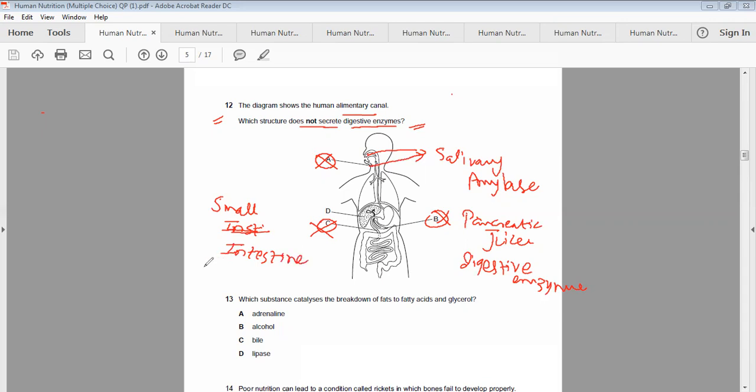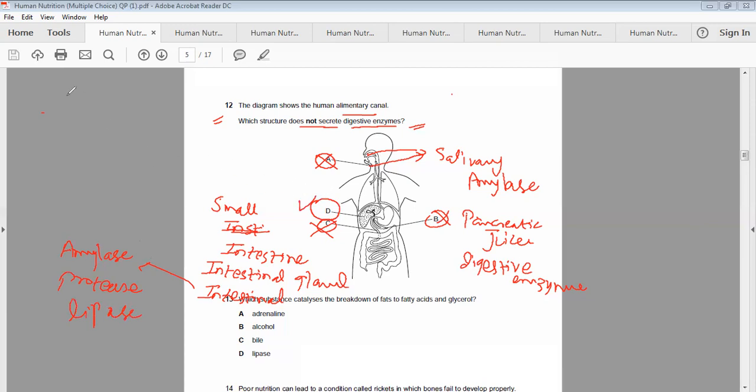Small intestine contains intestinal glands that secrete intestinal amylase, protease and lipase. Okay, so A is not the correct option, B is not the correct option, C is not the correct option. The correct option is D, that is liver.